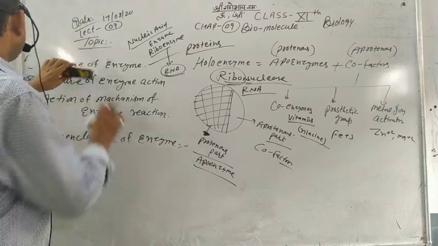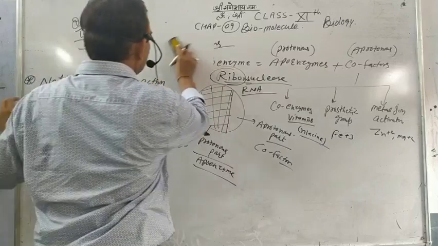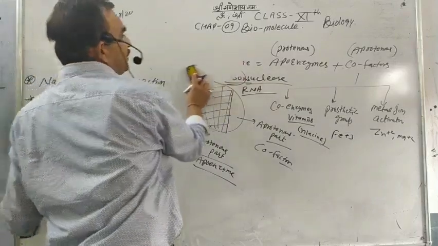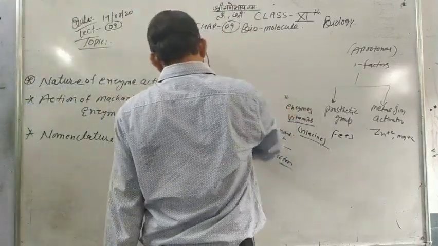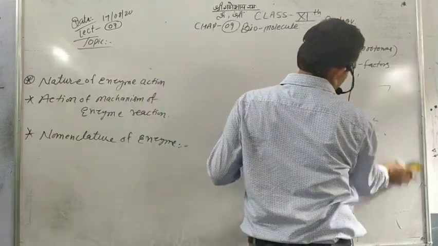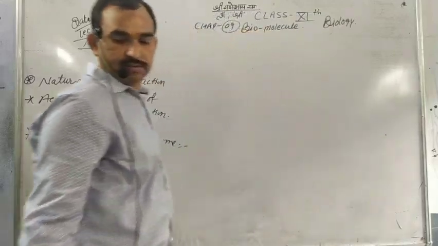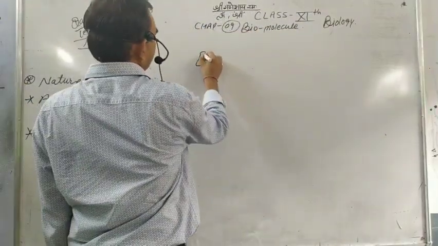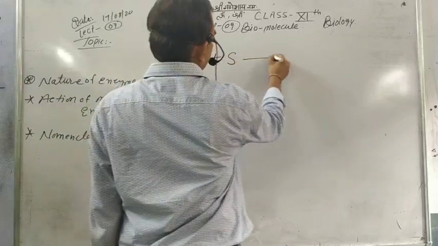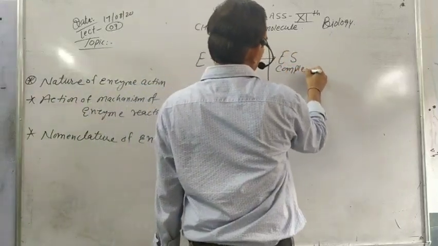Then the next topic is the nature of enzyme action. How do the enzymes work? Enzymes work on the substrate and make an ES complex.